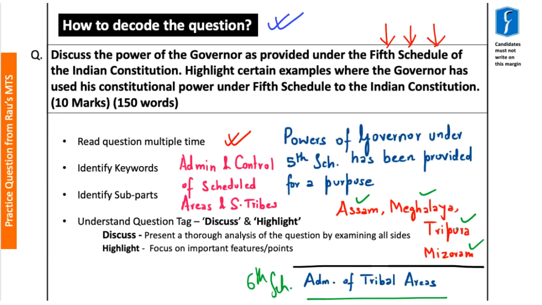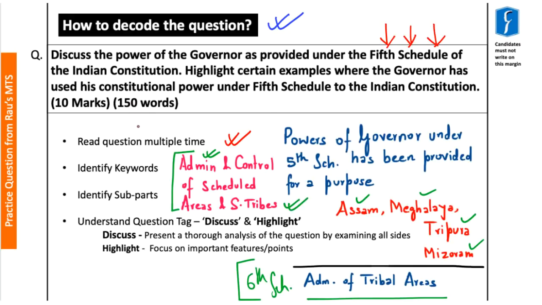So this is the key difference between the 5th Schedule and the 6th Schedule with respect to the administration and control of scheduled areas and scheduled tribes for states other than those covered under the 6th Schedule of the Indian Constitution. And accordingly, under the 5th Schedule, the powers of the governor have been provided with respect to the administration and control of scheduled areas and scheduled tribes.